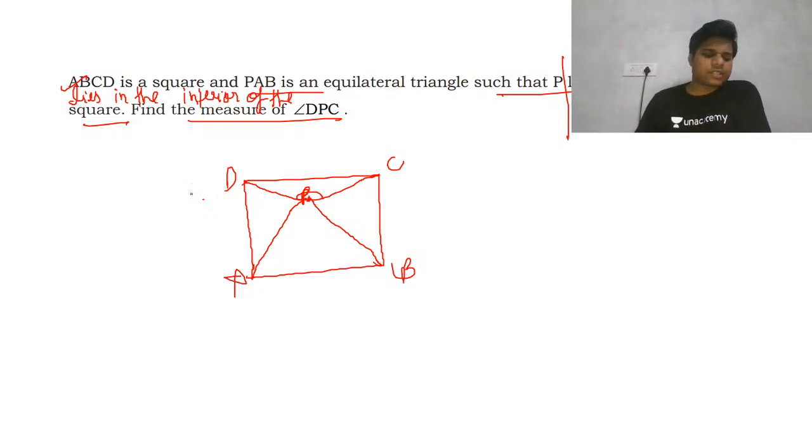Okay, so I think now we should start. This is a simple question, very basic. So this is an equilateral triangle, so these will be 60. If you have any doubts, you can let me know in the comment section. Okay, these are 60, and you all know that then this will be 30, this will be 30. And as this is equilateral, these sides will be equal, so these angles will also be equal, so this angle becomes 75, this angle becomes 75, similarly this angle also 75.